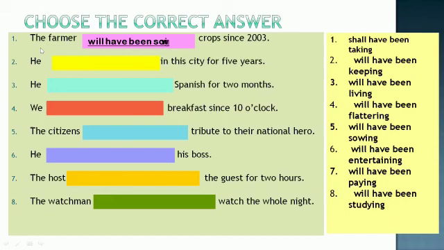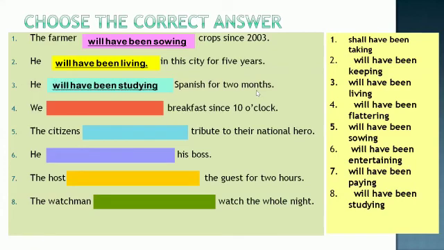The farmer will have been sowing crops since 2003. He will have been living in this city for 5 years. He will have been studying Spanish for 2 months. We shall have been taking breakfast since 10 o'clock. So you see, we have used shall here. This can also be we will have been taking.